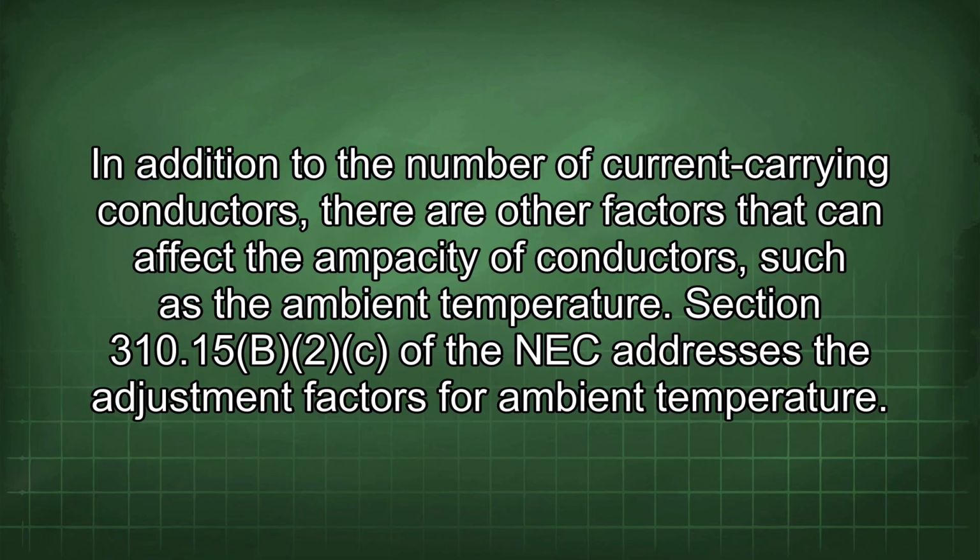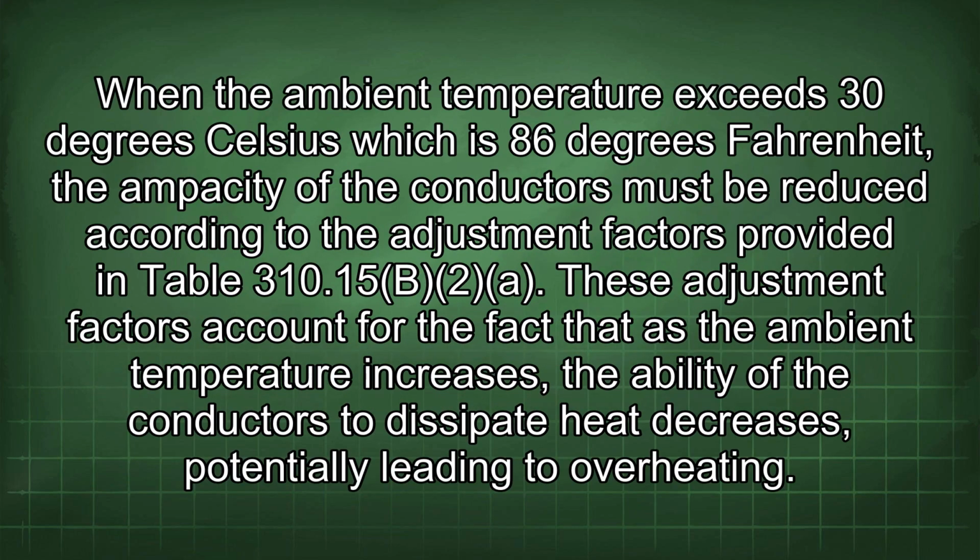Section 310.15(B) of the NEC addresses the adjustment factors for ambient temperature. When the ambient temperature exceeds 30 degrees Celsius, which is 86 degrees Fahrenheit, the ampacity of the conductors must be reduced according to the adjustment factors provided in Table 310.15(B)(2).